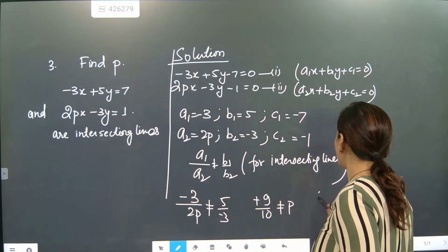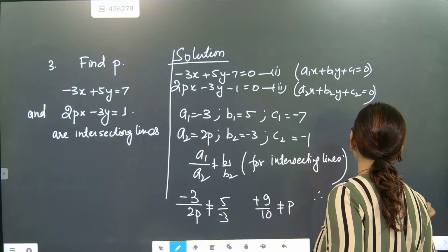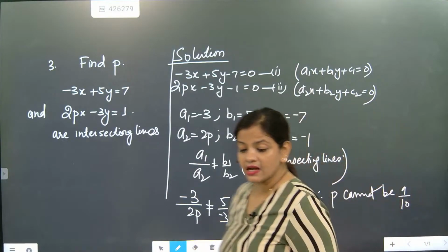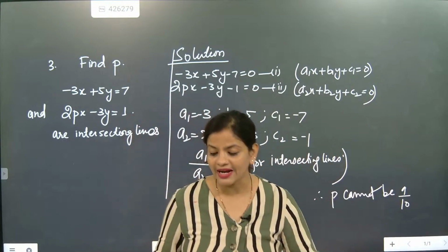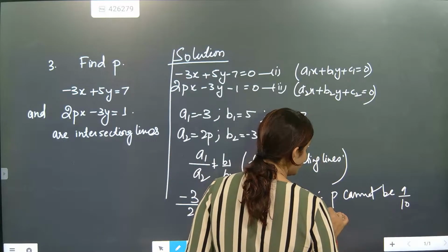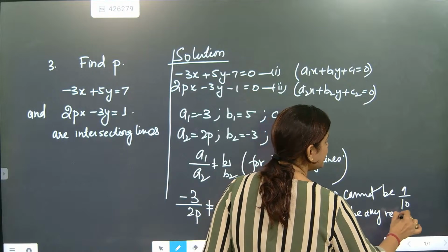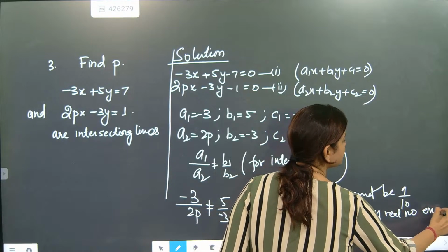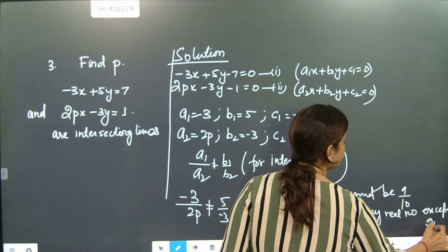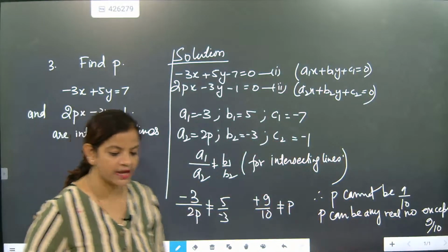So therefore, P cannot be 9 by 10. P can be any real number, but it will not be 9 by 10. Don't put the equal to sign. So P can be any real number except 9 by 10. So you understood, note down and don't forget to practice this type of questions.